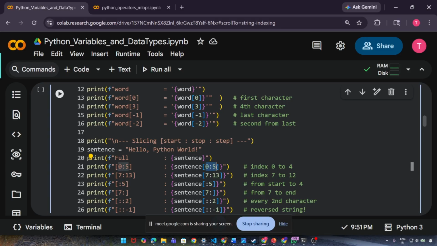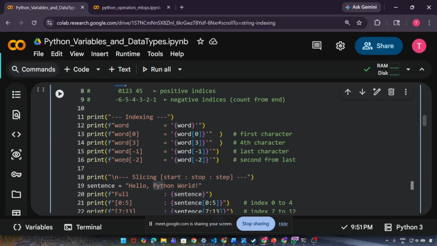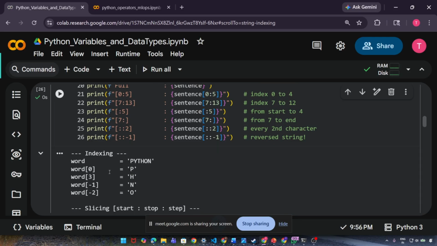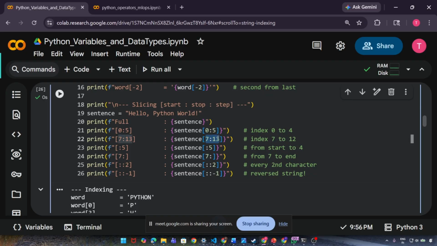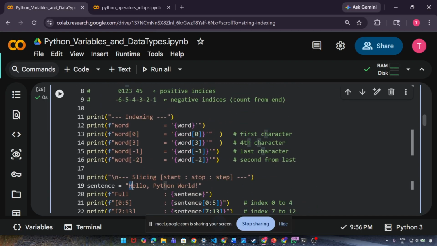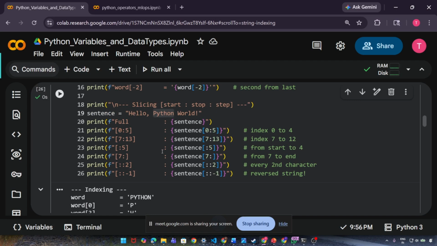So 0 colon 5 means 0, 1, 2, 3, 4. I get only hello. Execute, I am getting hello. If I give 7 colon 13, that means 7, 8, 9, 10, 11, 12. It will go till 12. So I am getting Python. And likewise, we are getting this indexing.